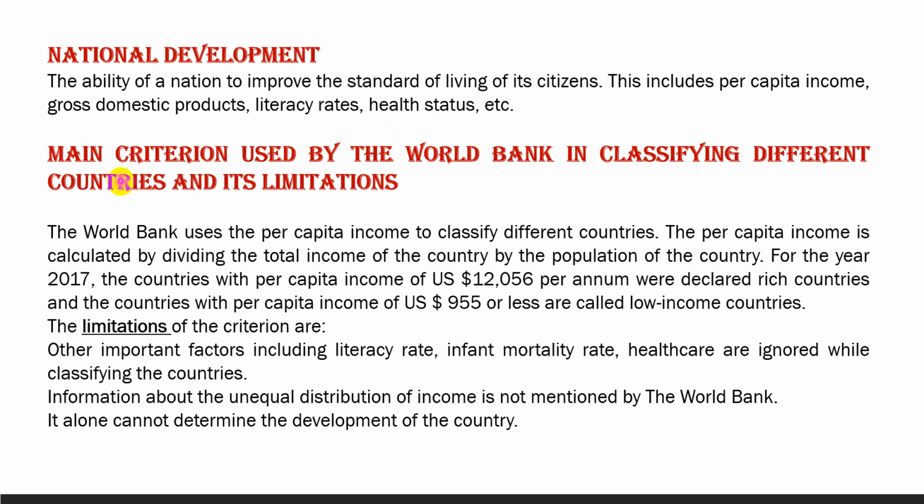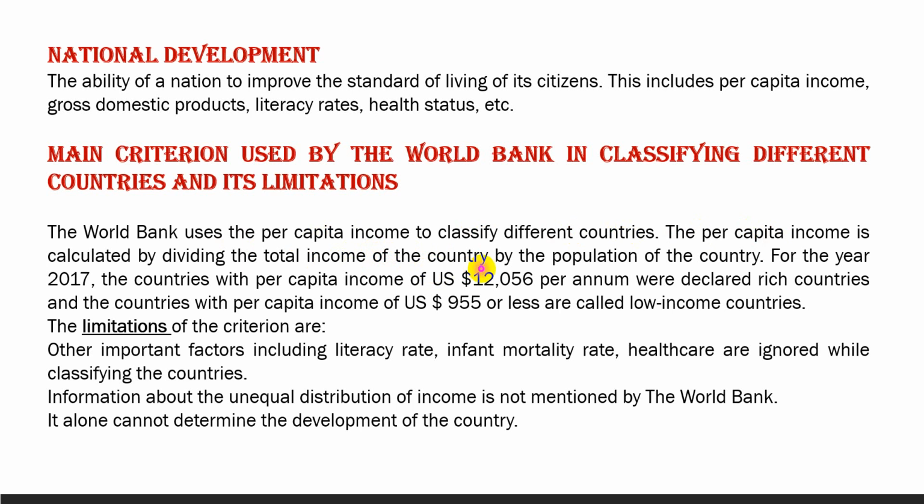The main criterion that is used by the World Bank to classify different countries is per capita income. The per capita income, we know, is calculated by dividing the total income of the country by the total population of the country.